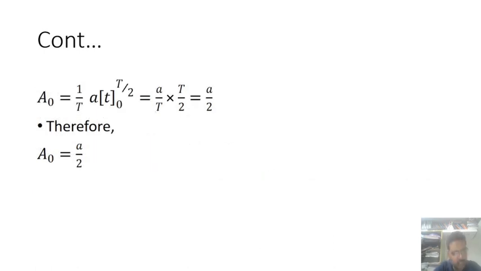Then A0 is equal to 1 by T of a of. Integrating all these, we finally get a by 2.